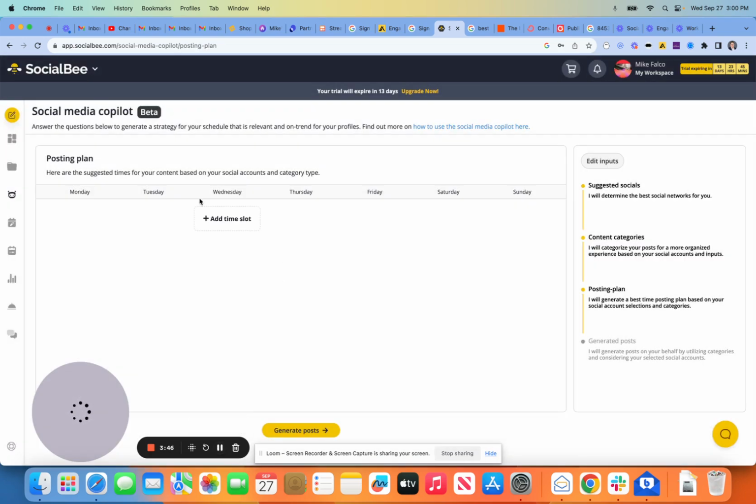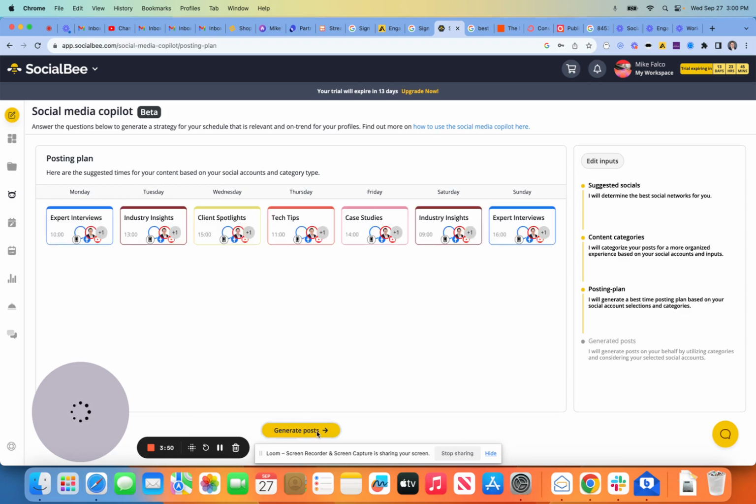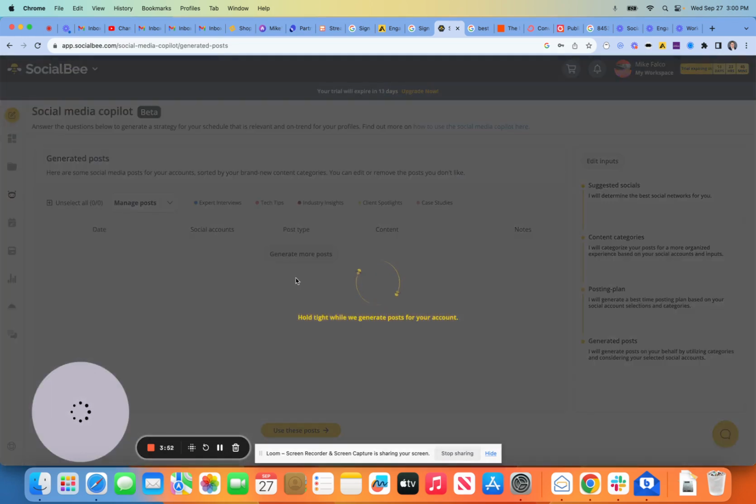Okay, continuing on. This looks pretty cool. I put in a bunch of information about who I am, my website, who I target, what the business does, right? And then it gave me a bunch of different categories about posting ideas and posting types. And now it's generating some posts for me, which is pretty interesting.